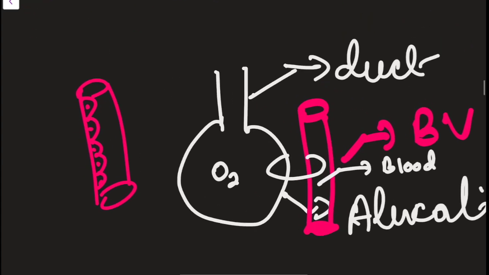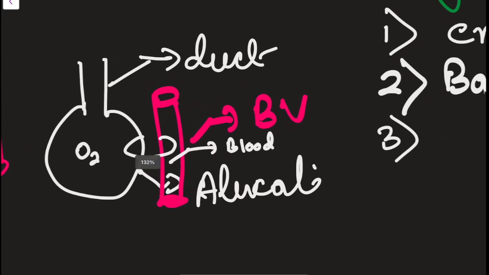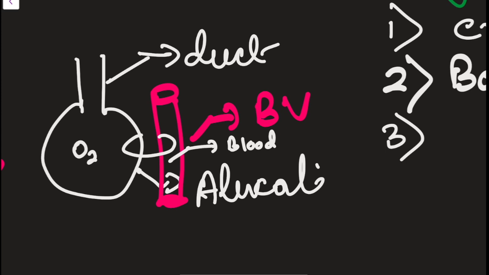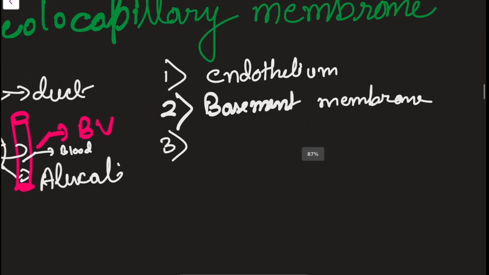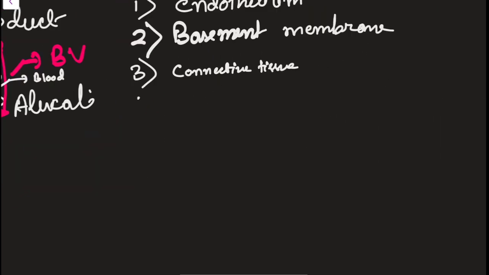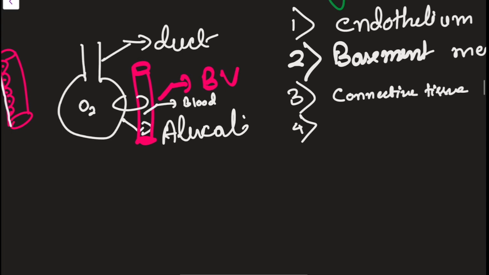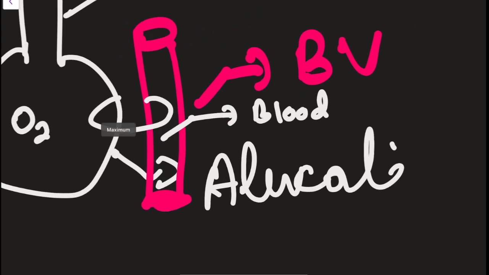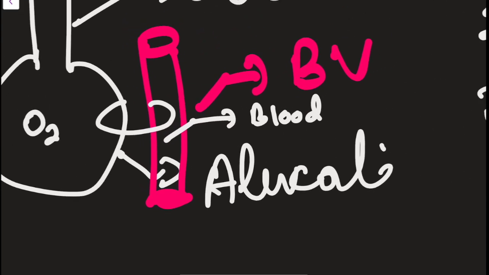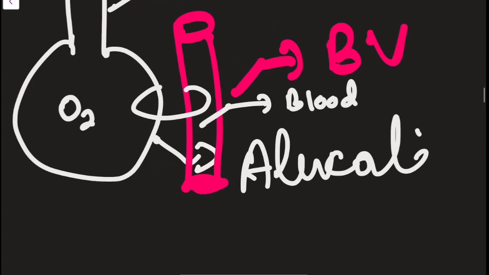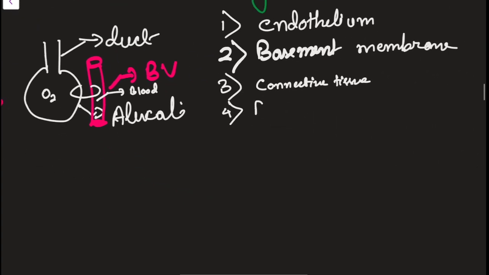After that, these endothelial cells are lying on a basement membrane. As you can see, all tissues are lying on a basement membrane. Let me write it down. After that, between the capillary and the alveoli there is a bit of connective tissue, so the third layer will be connective tissue. First let me tell the next layer. The next layer will be the basement membrane of the alveoli, so again another basement membrane. The connective tissue is present between both the basement membranes.